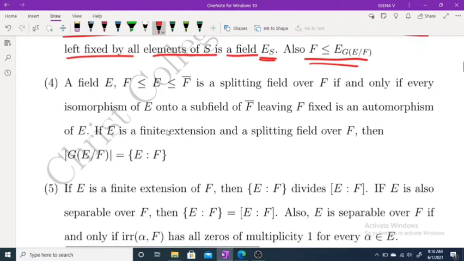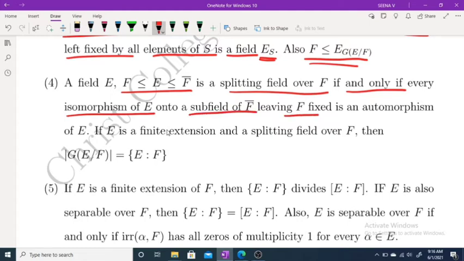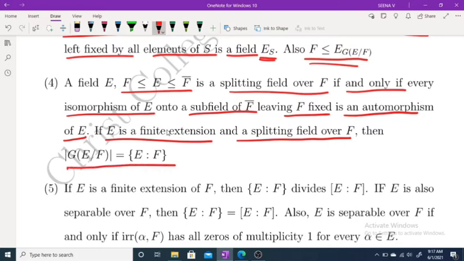And the fourth one: F is a subfield of E, a subfield of F closure. E is a splitting field over F if and only if every isomorphism of E onto a subfield of F closure leaving F fixed is an automorphism of E. If E is a finite extension and a splitting field over F, then the cardinality of G(E/F) is equal to the index of E over F.